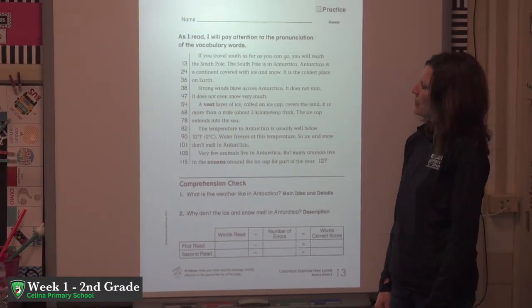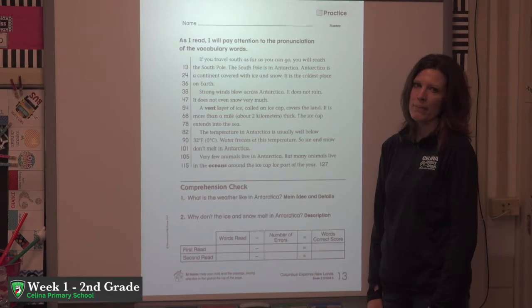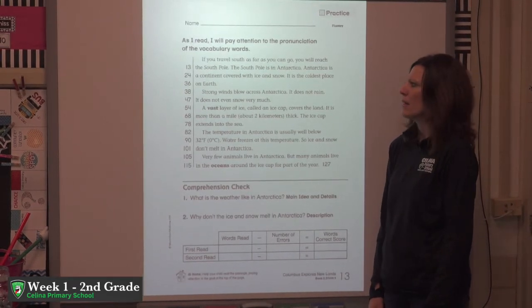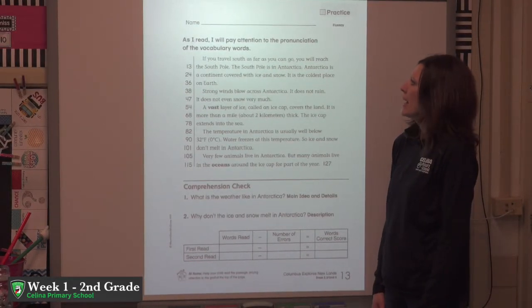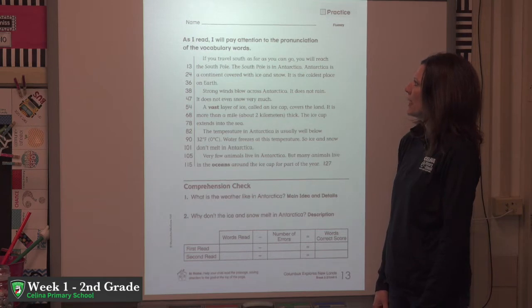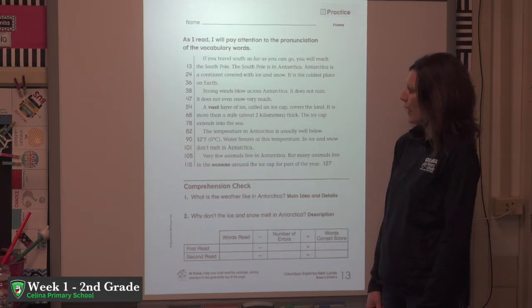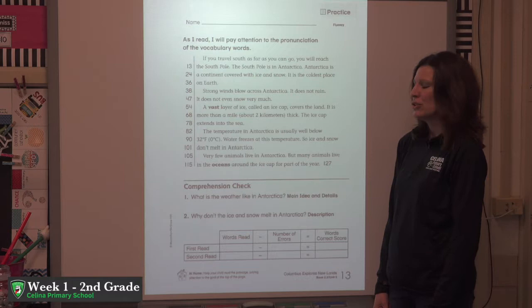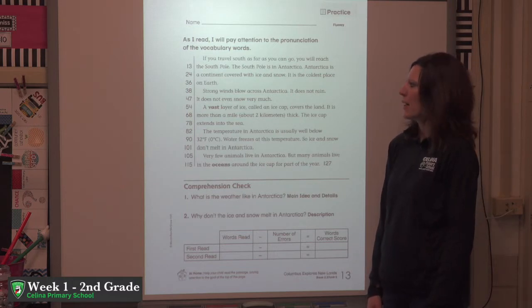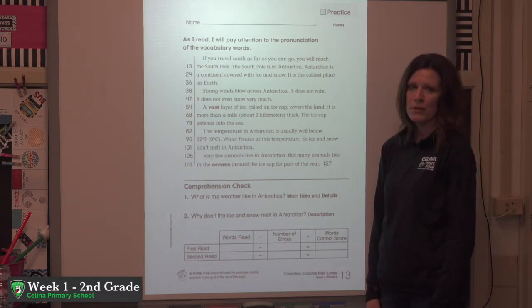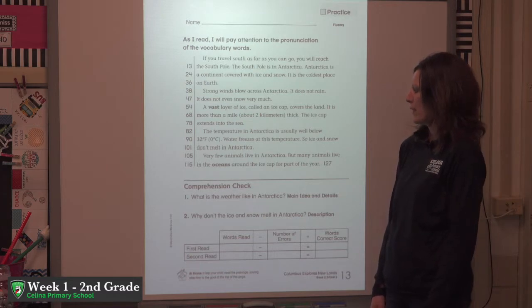And then this page is for you to read. It's like a repeated reading. You can read that maybe once a day. And as I read, you're going to make sure that you pay attention to how you pronounce the vocabulary words. Make sure you try your reading strategies that we've been practicing, and if you're really having trouble with a word, it's okay to ask someone to help you with that word.